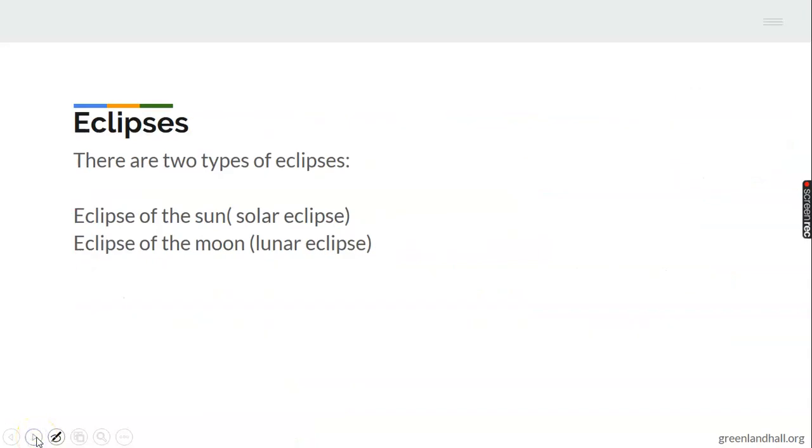So eclipses, we have two types of eclipse. Eclipse of the sun, which is the solar eclipse, and eclipse of the moon, which is the lunar eclipse. Don't forget, eclipse of the sun is the solar eclipse. Eclipse of the moon is the lunar eclipse. You can also hold that.